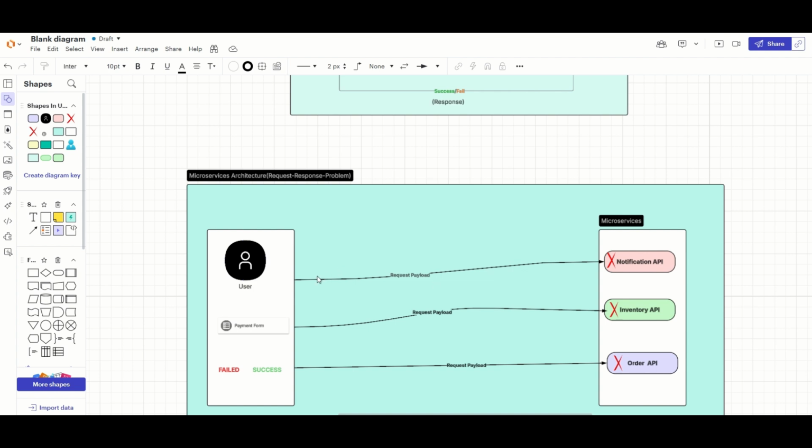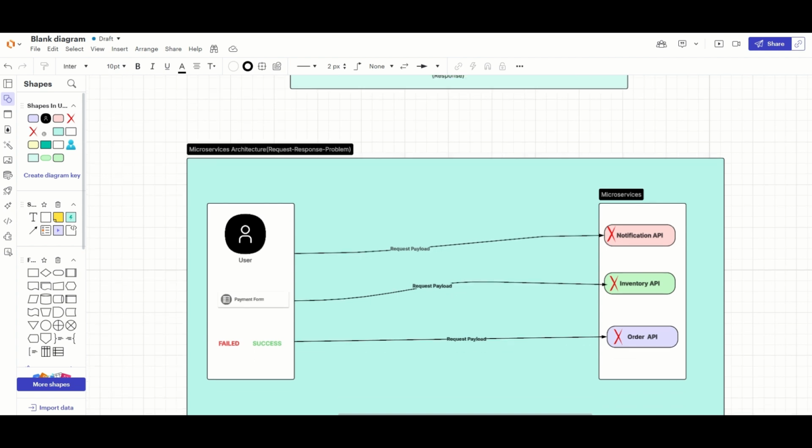On the other side, there are some microservices involved: a notification API that is responsible for sending notifications, an inventory API that stores all the related inventory information for the order, and an order API that stores the order information.